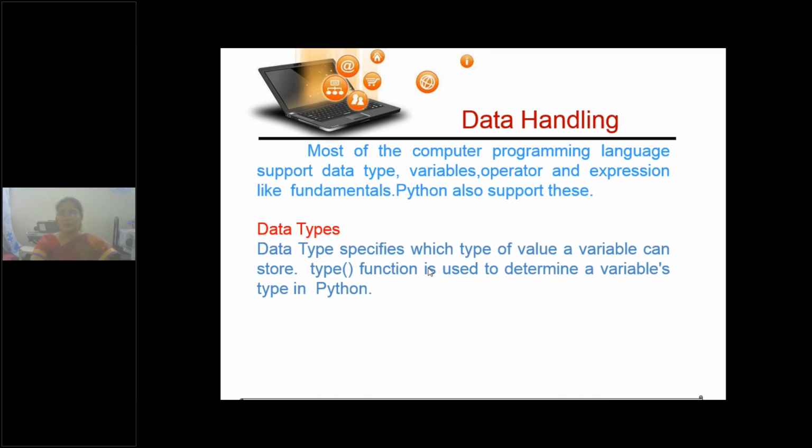If you execute that experiment once before class, it will be easy for us to cover the syllabus in less time. The type function is used to determine a variable's type in Python. What is type here, a keyword or an identifier? It is a predefined, built-in function. So type followed by parentheses is a function to find out a variable's type in Python.